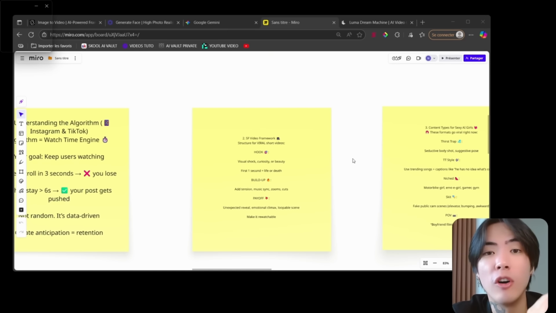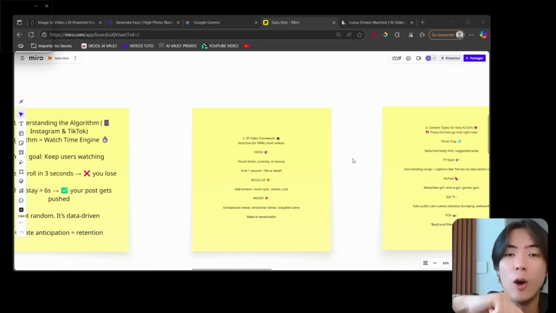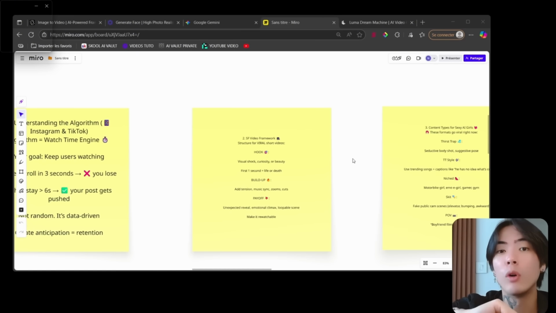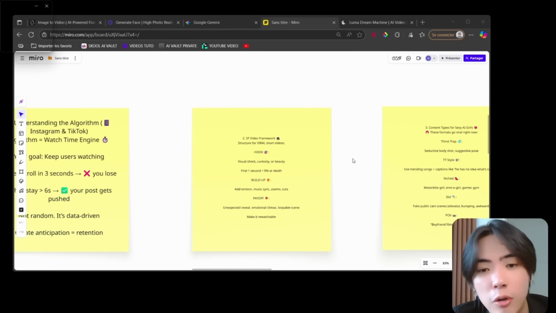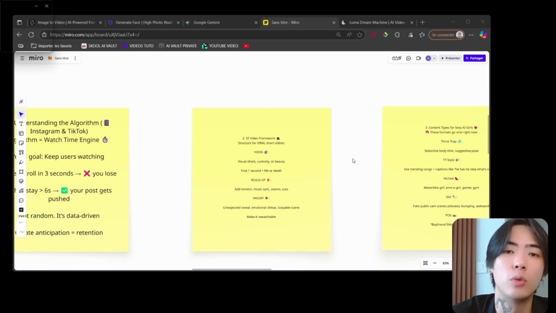So the first goal is not to have a pretty girl. No, it's to make sure that first they will stop scrolling, okay? They will stop this movement they were doing for maybe 10 minutes. So to be able to do that, you will need a great hook, something that will really bring curiosity. And that's why the first second is life or death for your video in the algorithm.